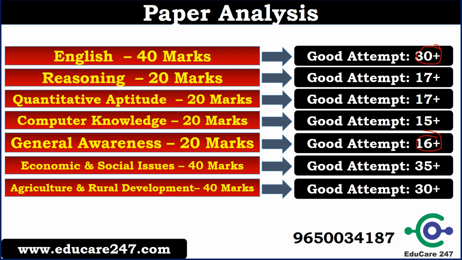In ARD section, there were more static questions. More than 50% questions were static. So 30 plus attempt will be counted as a good attempt. So that was the overall paper of the NABARD. If one has attempted 160 plus, it will be a really good attempt and cutoff will be around 120 to 130. So this is EduCare prediction for NABARD Grade A examination 2020. The cutoff should be between 120 to 130.